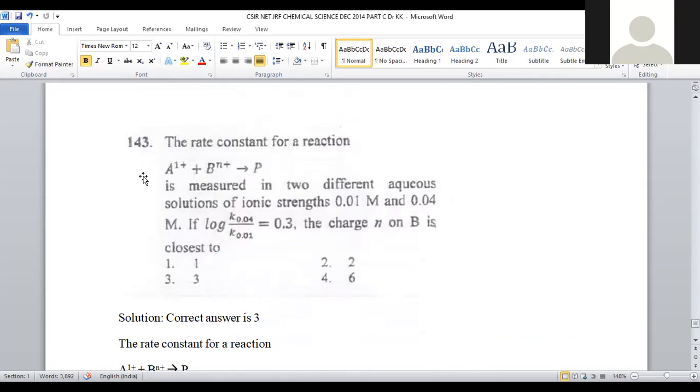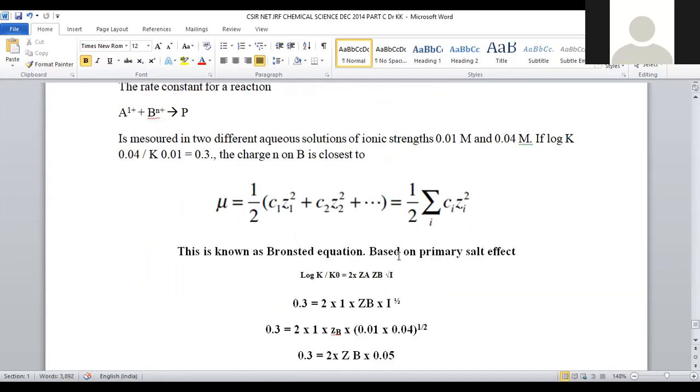Let us move on to question number 143. The rate constant of the reaction A to the power 1 plus plus B to the power n plus giving rise to product P is measured in two different aqueous solutions of ionic strengths 0.01 molar and 0.04 molar. If log K 0.04 by 0.01 is equal to 0.3, the charge n on B is closer to what is to be predicted in this problem. So this is the equation known as the Bronsted equation, which is derived based on the primary salt effect.